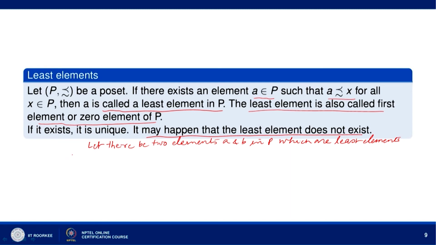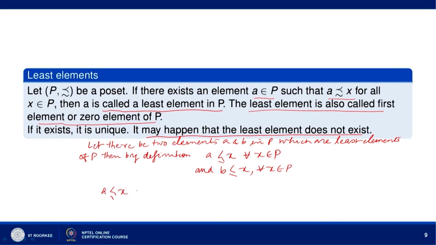We shall show that they have to be equal. Then by definition, A precedes x for all x belonging to P, and B precedes x for all x belonging to P. Now, since A precedes x for all x belonging to P and B is an element of P, A precedes B. Further, B precedes x for all x belonging to P implies that B precedes A, because A is also an element of P.